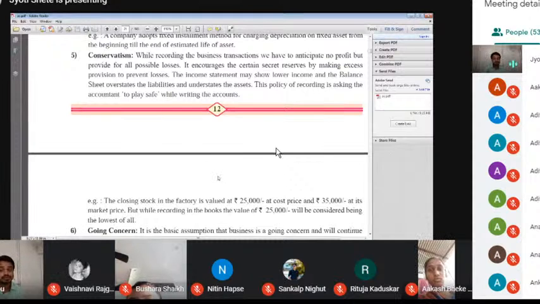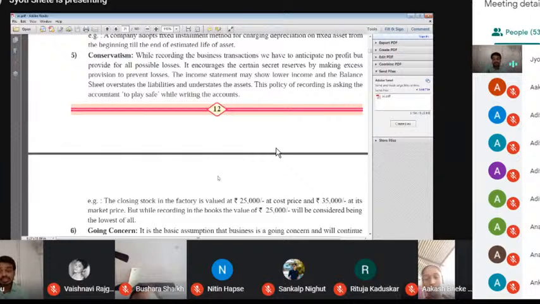The cost of 5 mobiles is 50,000, but according to the circumstances, the market value of the mobiles is 40,000. So I enter into my account only 40,000, not 50,000. That is our next concept.